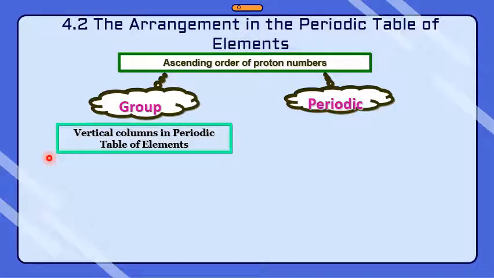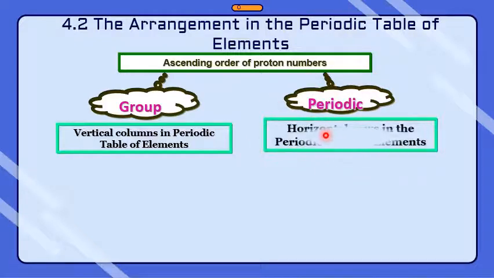The group is the vertical columns in the periodic table of elements. The vertical columns, vertical like this. These are called groups. And the period is the horizontal rows in the periodic table of elements. Horizontal rows like this. So the horizontal rows we call periods.